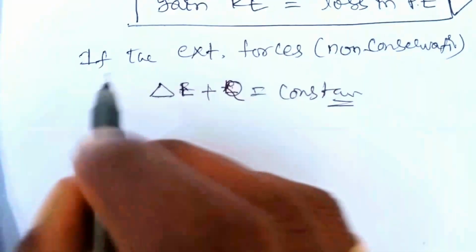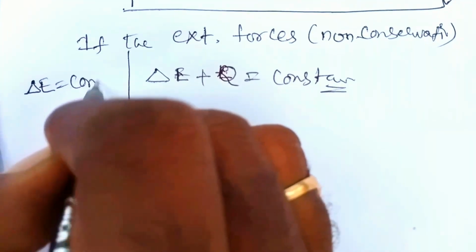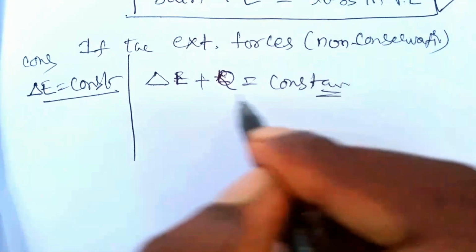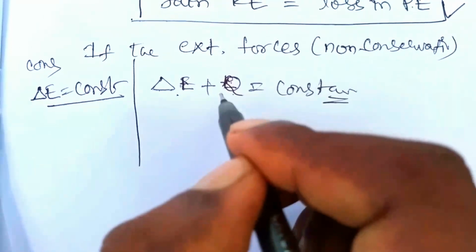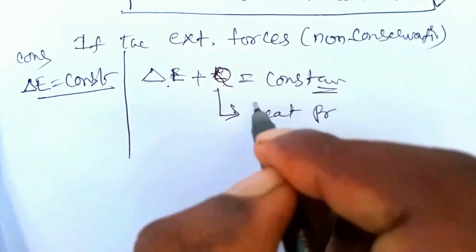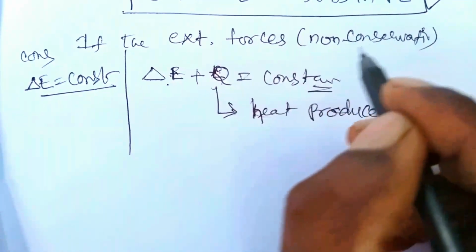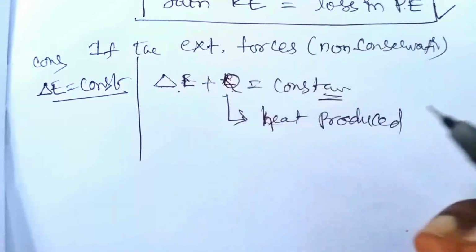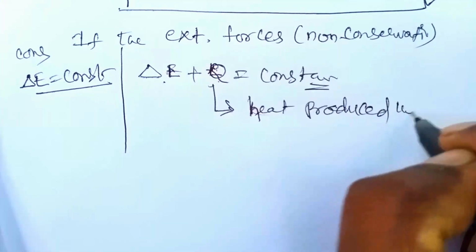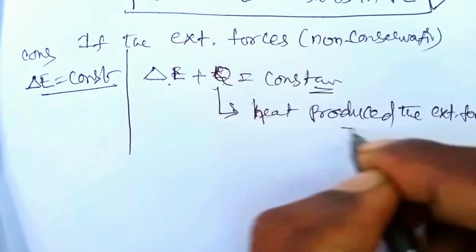In the case of conservative forces you should write delta E is equal to a constant, but in the case of non-conservative forces you should write delta E plus Q is equal to constant, where Q is the heat produced by the external forces, that is the non-conservative force, either frictional forces or others.